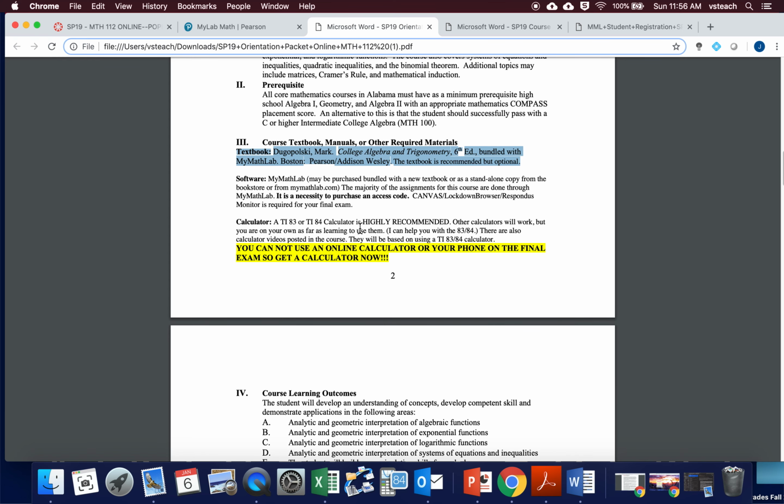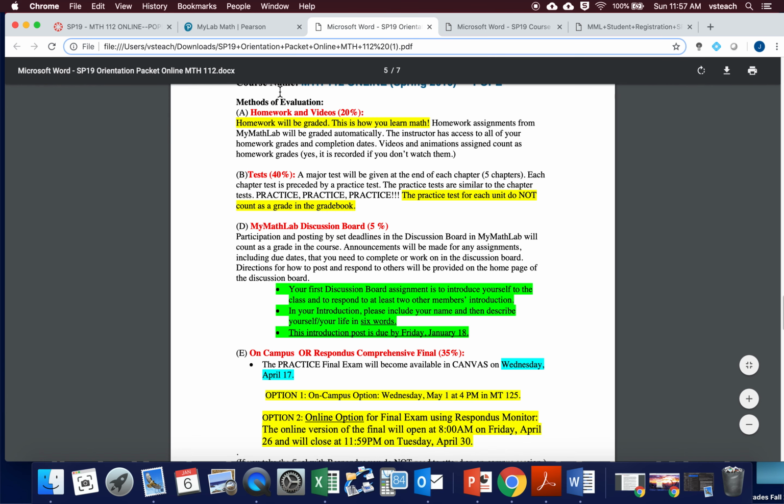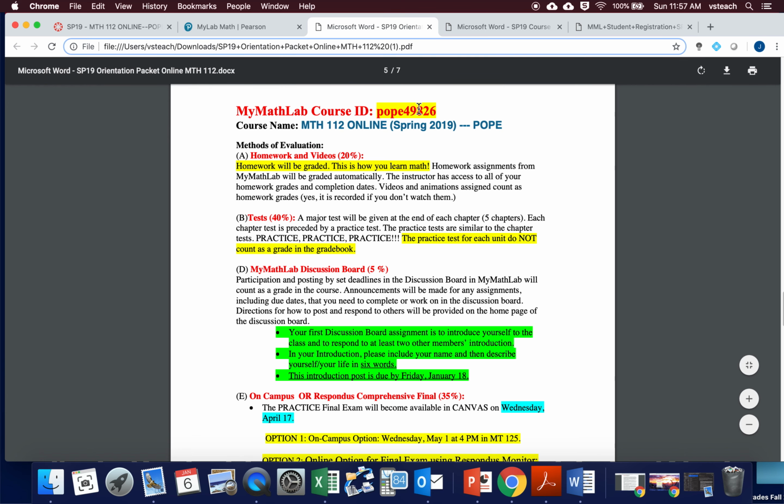Now, you will need a graphing calculator. Okay, I suggest a TI-83 or 84, one of those families, and get used to using it throughout the course. You cannot use an online calculator or your phone on the final exam, so get used to using this graphing calculator now. Now, your phone or desmos.com, those sorts of things, are very helpful throughout the course to help you get an idea of what's going on sometimes, but just don't rely too heavily on those. Here is the MyMathLab course ID. We'll talk about it a few times that you will need to get enrolled in MyMathLab.